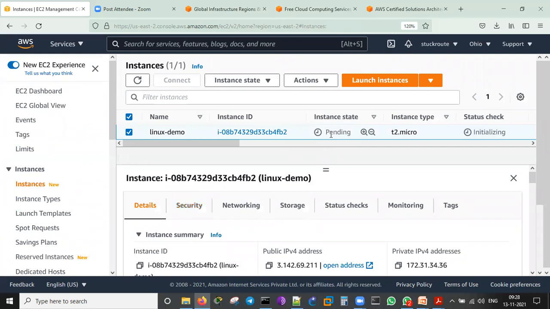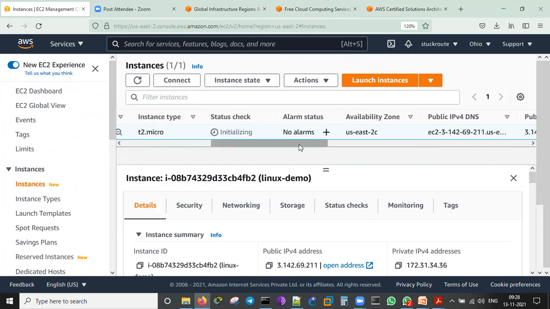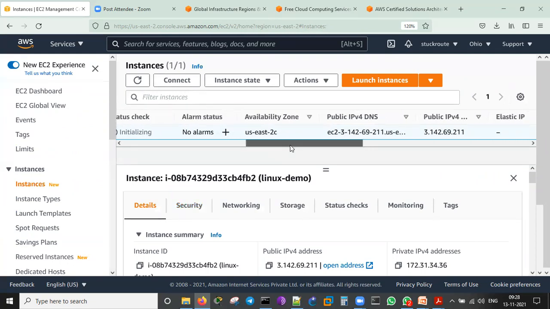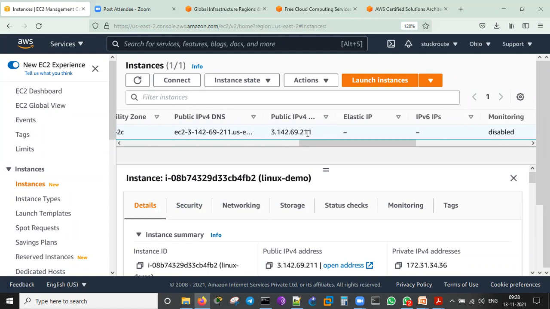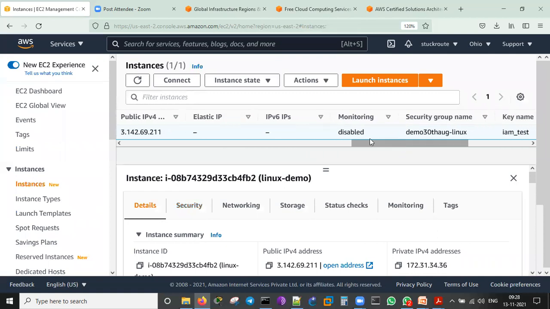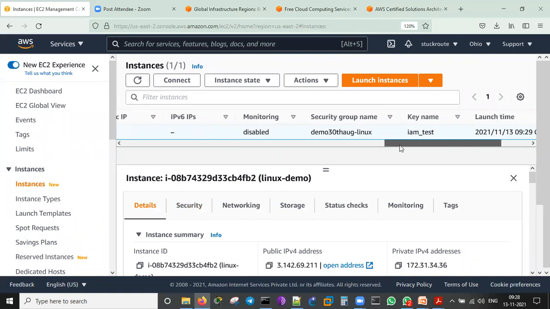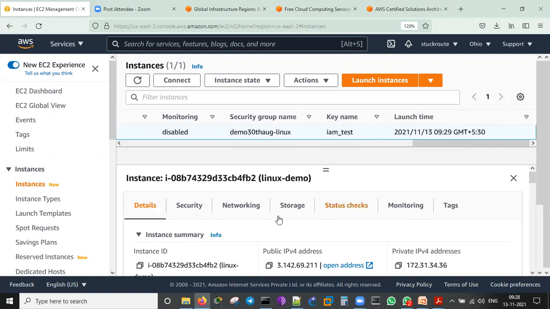The instance state is pending, instance type is T2 micro, initializing, now it is going on. Alarm status, no. Availability zone is 2C. Means under this Ohio, a 2C data center has been chosen. Public IP address has been given. DNS name. Elastic IP is not given. IPv6 I didn't configure. Detailed monitoring is disabled. Security group has been added. Key name is IAM test.